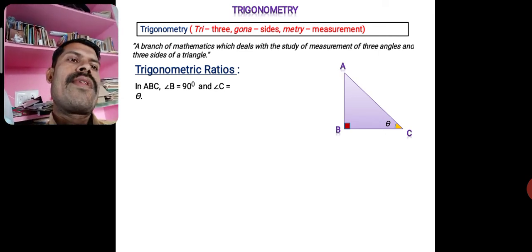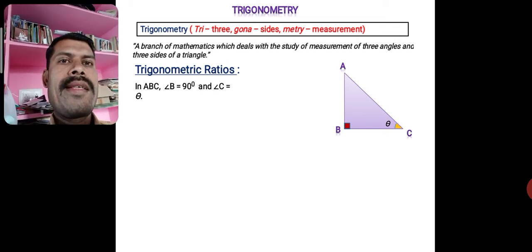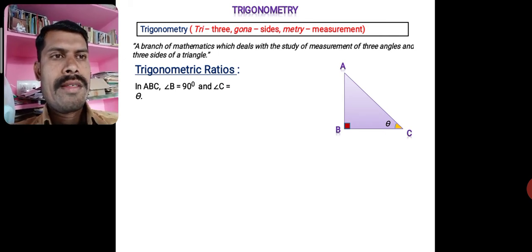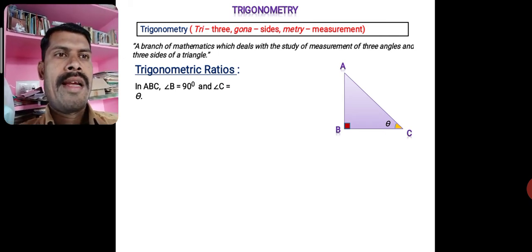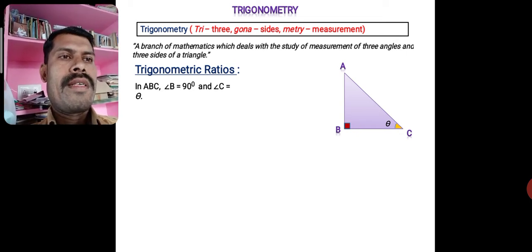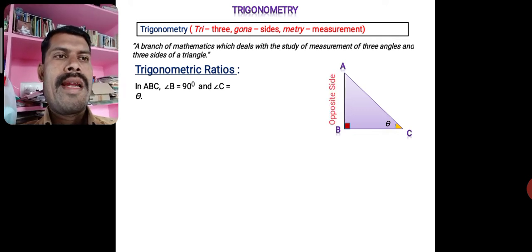With respect to C, I am going to define three sides here. In trigonometry, you should know the names of the sides of this triangle. The side opposite to the angle C, that is theta, the acute angle we consider, is called the opposite side.